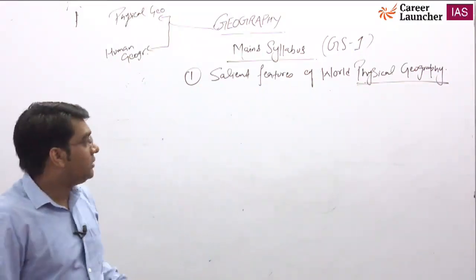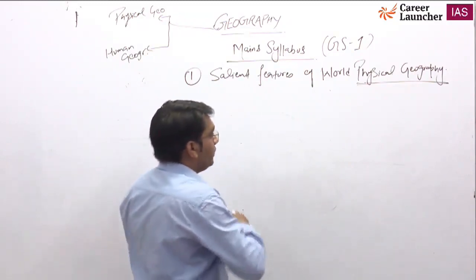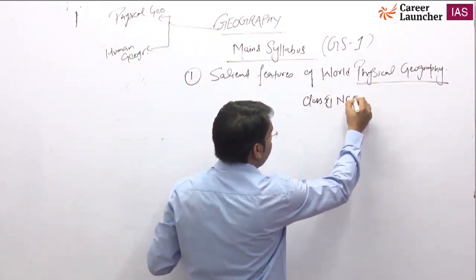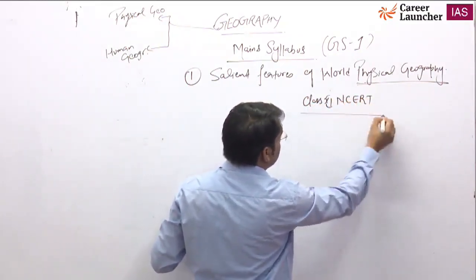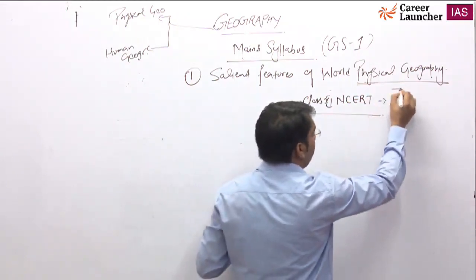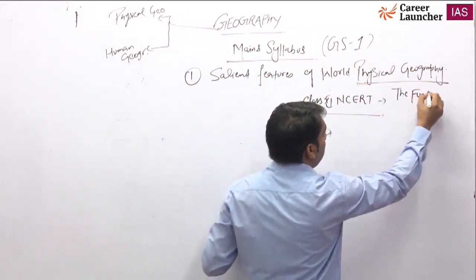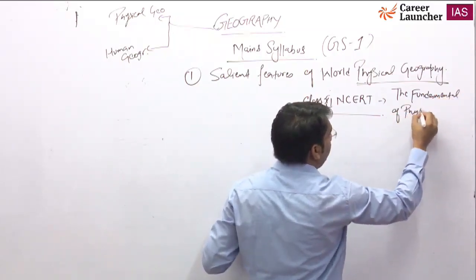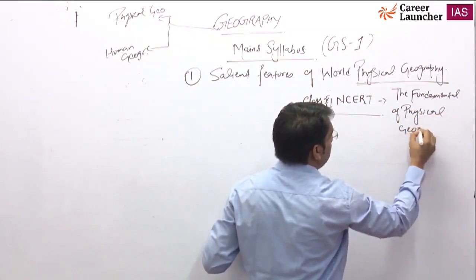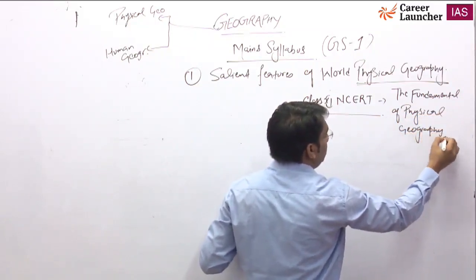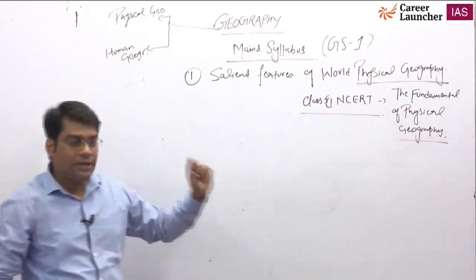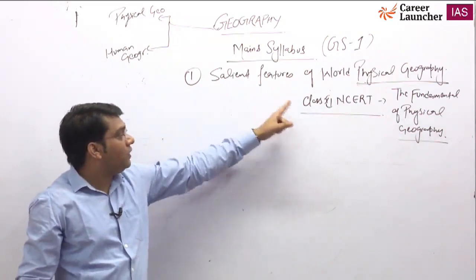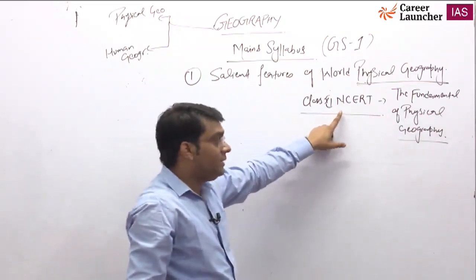And for this, the class 11 NCERT, whose name is Fundamentals of Physical Geography, is a most important book, a very important book for your prelims and mains examination. So the salient features of world physical geography include your class 11 NCERT.